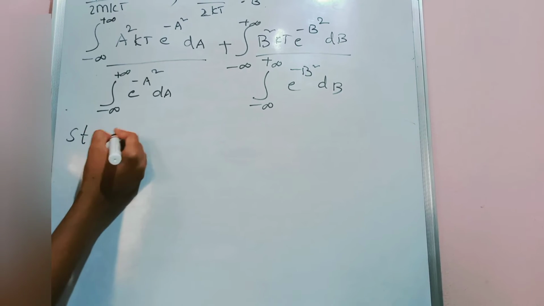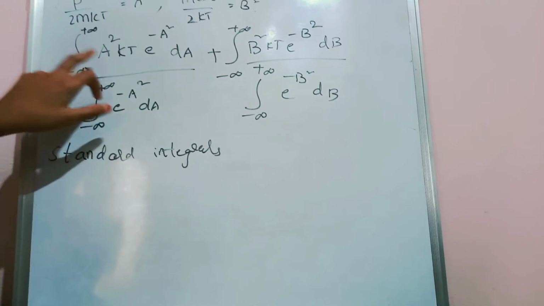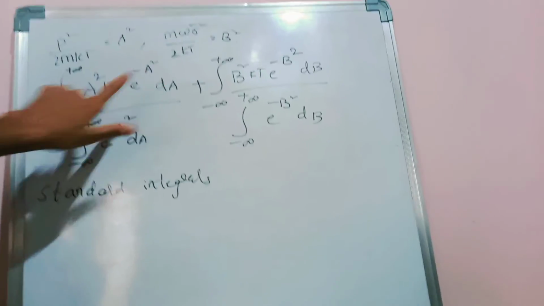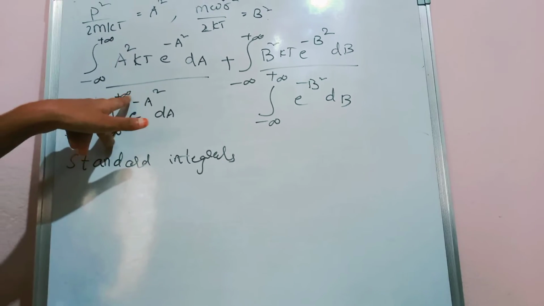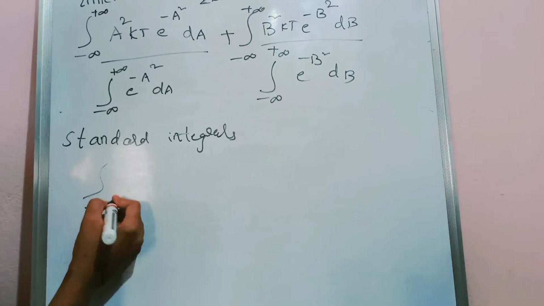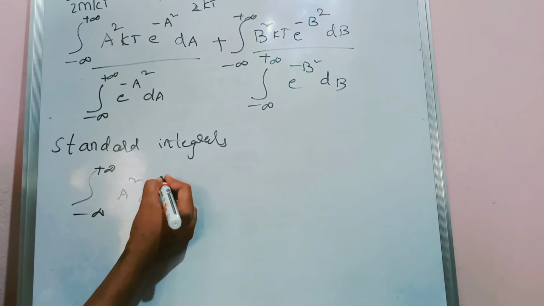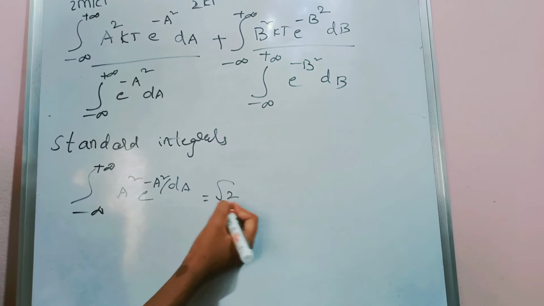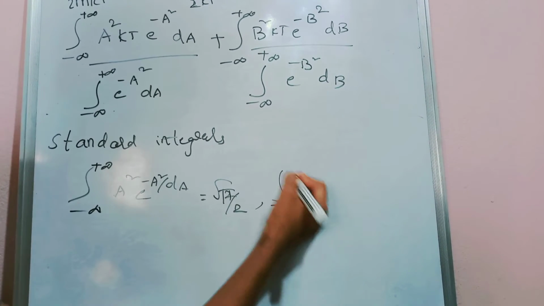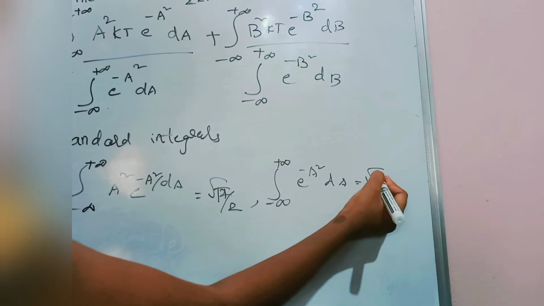By using standard integrals, integral of minus infinity to plus infinity a square into e to the power of minus a square dA is root pi by 2, and integral of minus infinity to plus infinity e to the power of minus a square into dA is root pi.